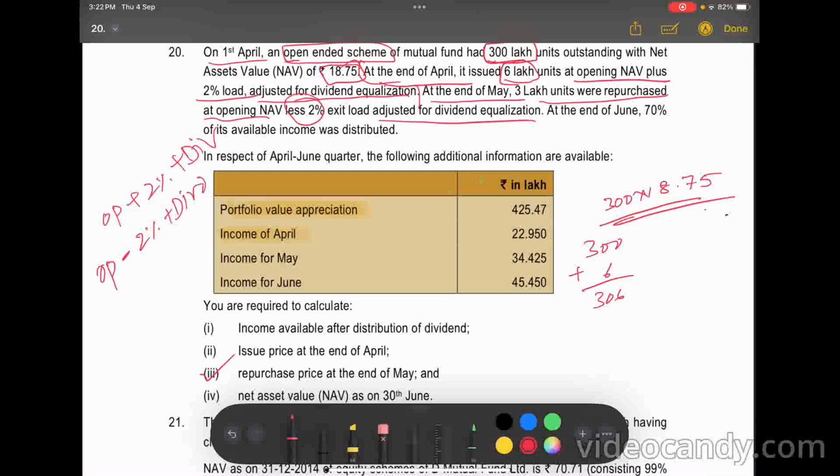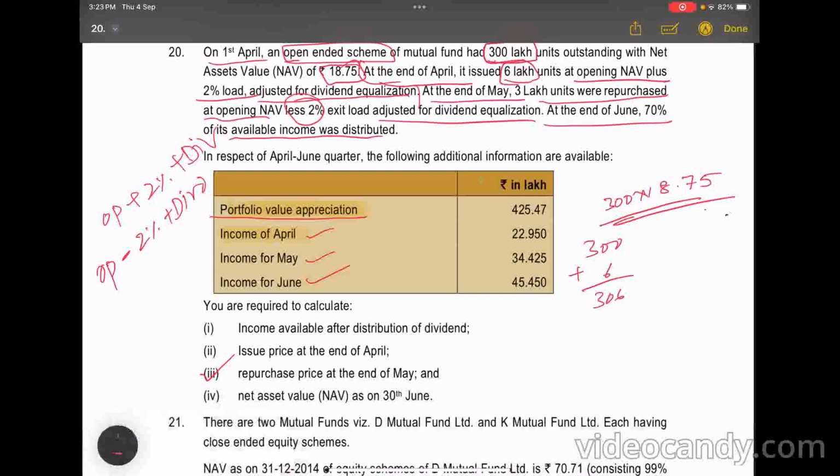Now at the end of June, 70% of its available income was distributed. Now we can see this question. Remaining portfolio value appreciation means it's an add-on, not the total amount, remember. Next, the incomes are given. We can see what questions are given here. First question, income available after distribution. What is the issue price? Answer for that, this one. Repurchase price, answer for this one. Next, fourth question, closing NAV.